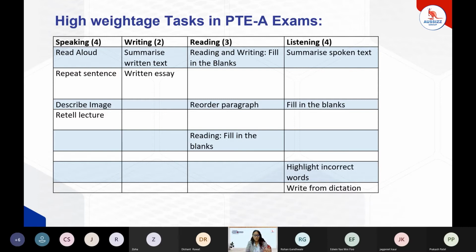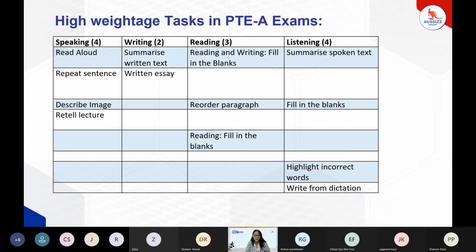There are 4 out of 5 tasks in speaking which are high weightage. There are 2 out of 2 tasks which are high weightage in writing. There are 3 out of 5 tasks in reading which are high weightage. Apart from that, there are 4 tasks out of 8 in listening which are high weightage. So if we focus more on these 13 tasks, it will help us secure good scores.